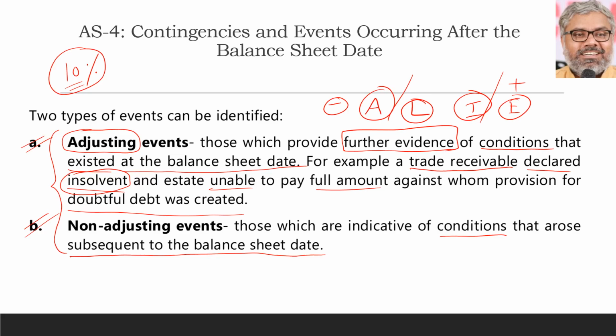The essence of this entire AS4 is this: for us to identify an adjusting event or a non-adjusting event. If asked in the question how to adjust, we have to write it. Otherwise, our major focus in this standard will be to identify whether a particular event is an adjusting item or a non-adjusting item. That's all.